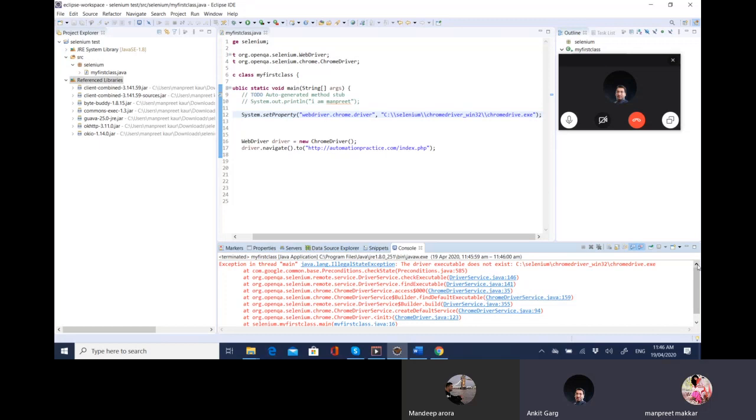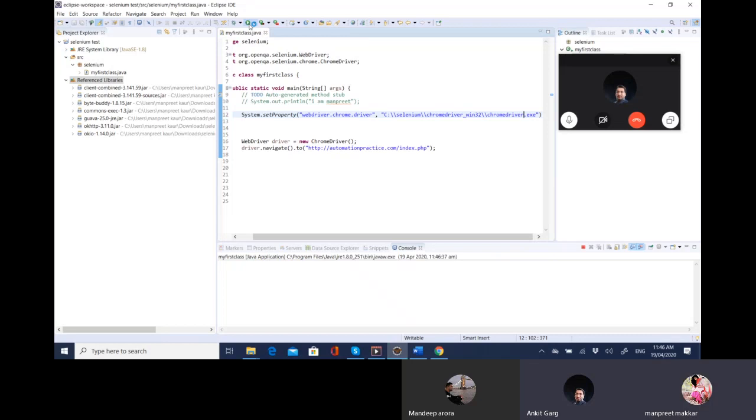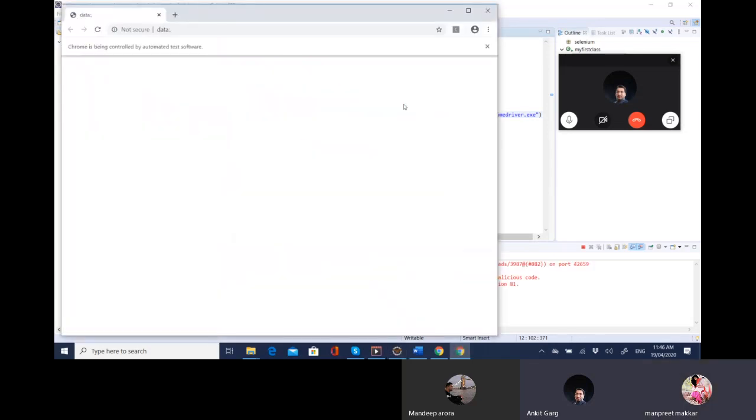Exception in thread main: the driver executable does not exist. Oh, your chromedriver's dot exe is missing. Okay. Now save it with Control S and run it. I guess that was the only problem. Yes, now it's working fine. Thank you.